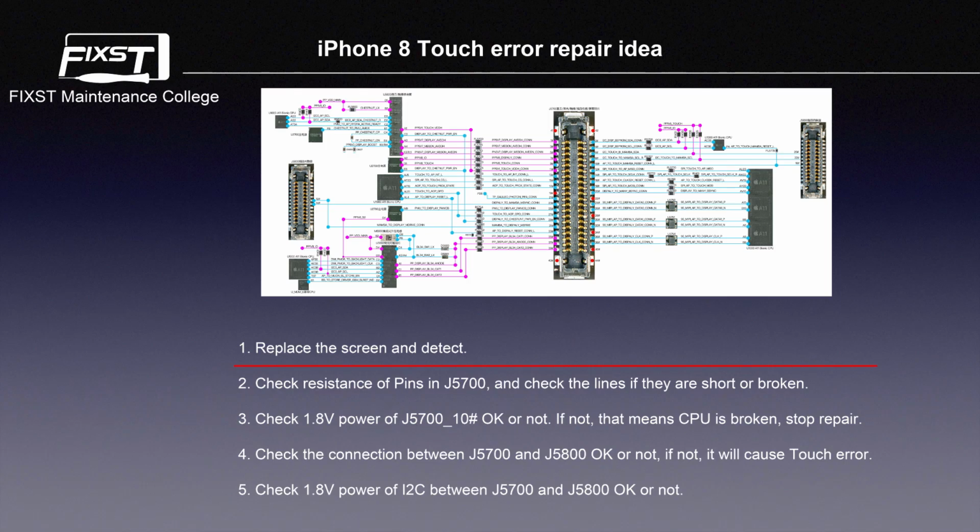Stop repair. 4. Check the connection between J5700 and J5800 OK or not. If not, it will cause touch error. 5. Check 1.8 voltage power of I2C between J5700 and J5800 OK or not.